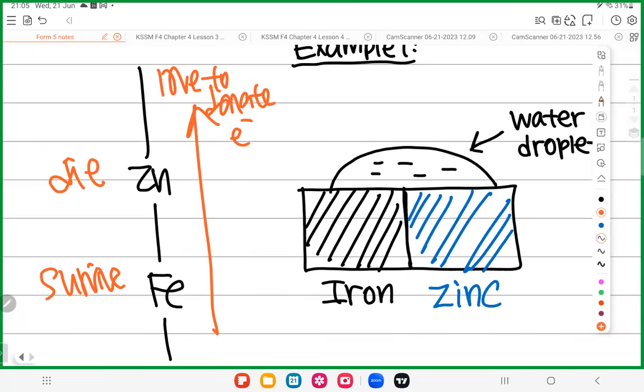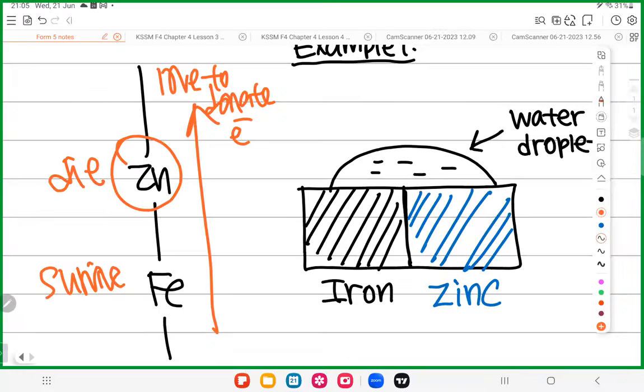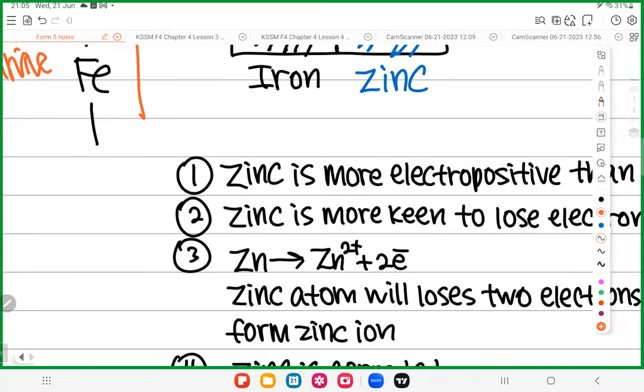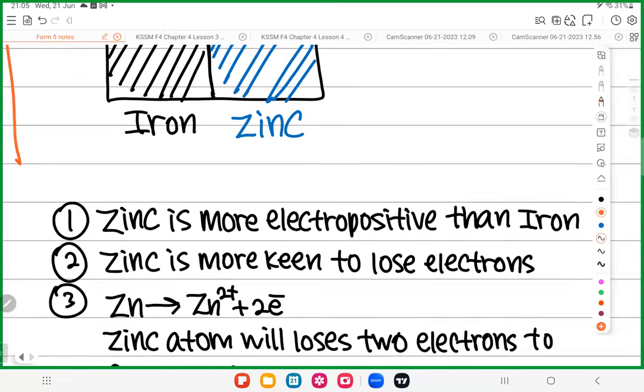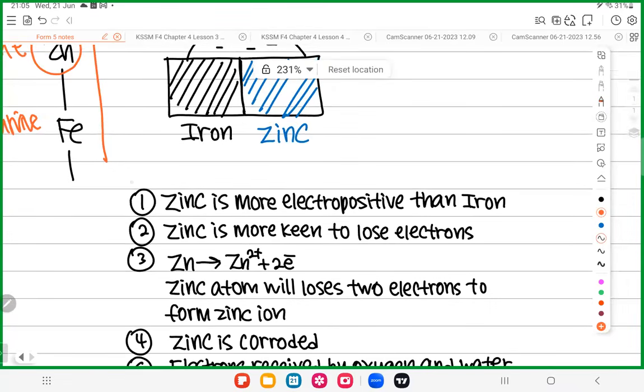When you compare zinc and iron, who loves to donate electrons? Zinc. So let's write this. Zinc is more electropositive than iron, so zinc is more keen to lose electrons. When you are higher in the ECS, you are electropositive, and when you're electropositive, you love to donate electrons.